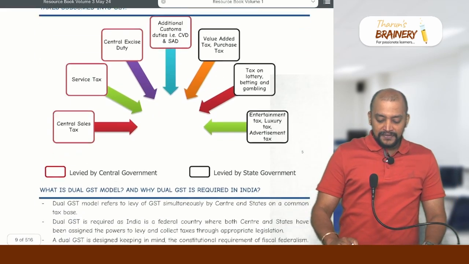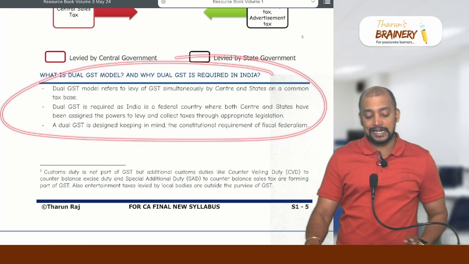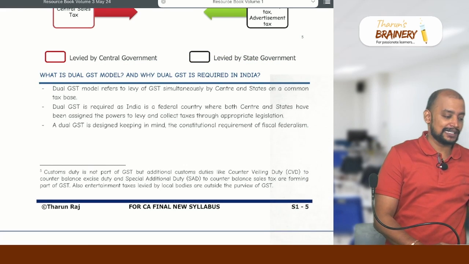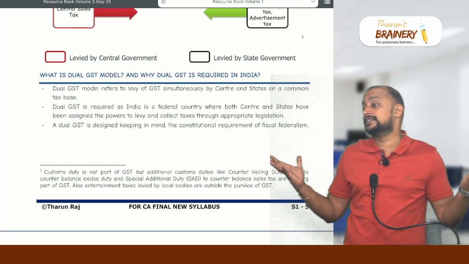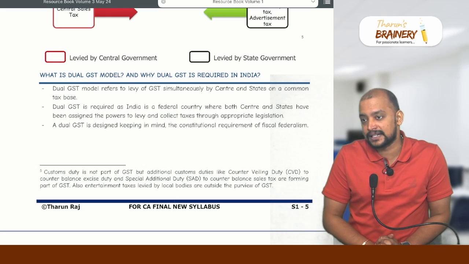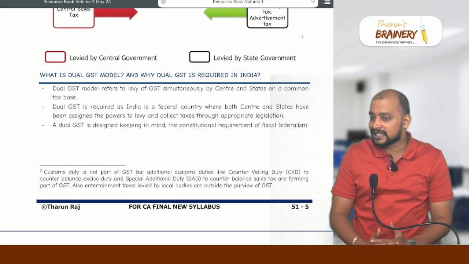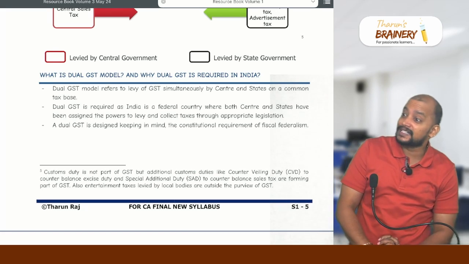Then whether in India we follow dual GST model or single GST model, that is, is GST a dual tax model or a single tax model? What is the difference between single tax versus dual tax? Income tax is a single tax model, meaning only one government will be collecting. Income tax is collected by central government, and thereafter in the budget they will be allocating it to the state government, correct? Whereas GST is not like that. GST is not a single tax model, it's a dual tax model.